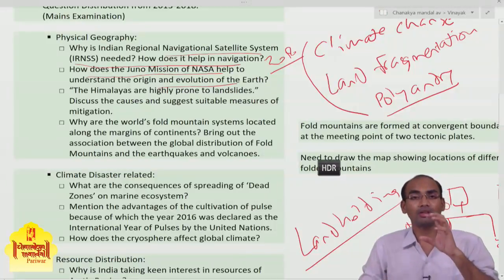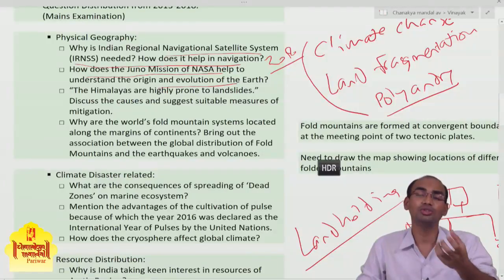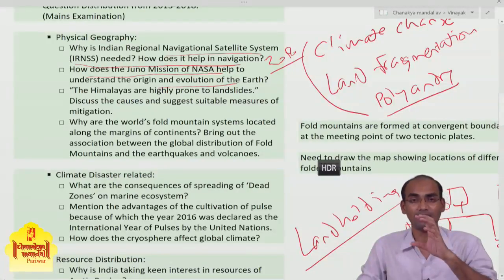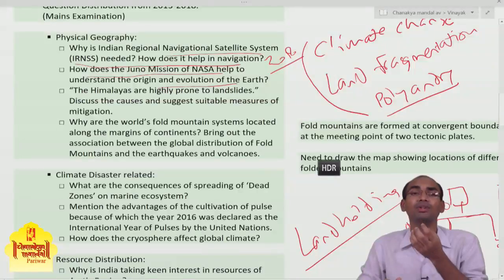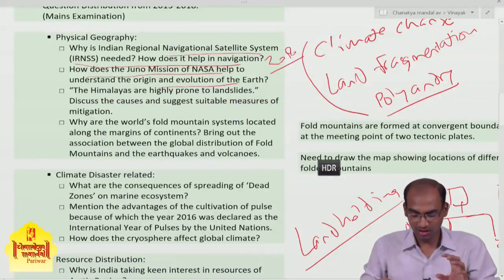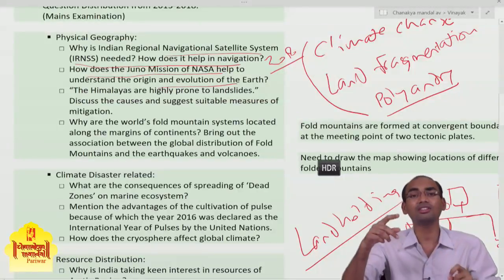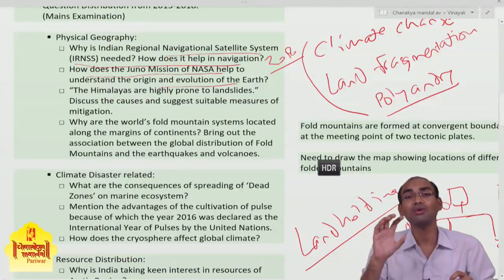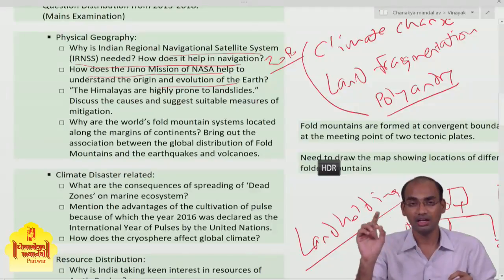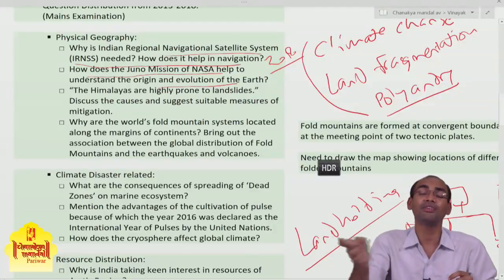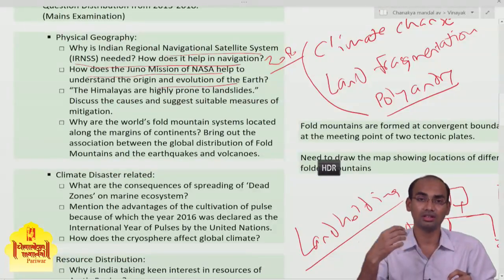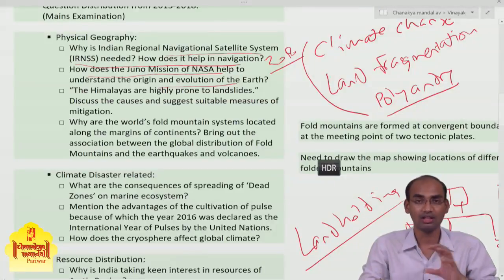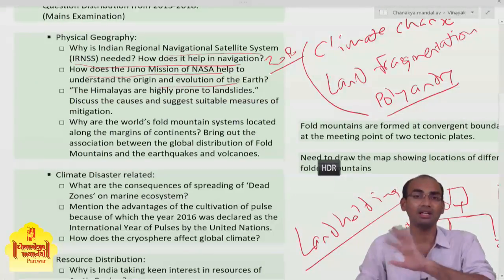So by studying Jupiter's gravitational field, we can understand how the Earth rotates around the Sun, and how Earth's gravitational field and Jupiter's gravitational field affect the Earth's orbit, the elliptical orbit around the Sun.